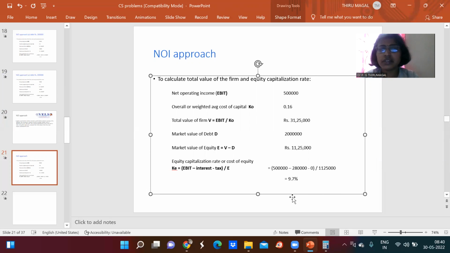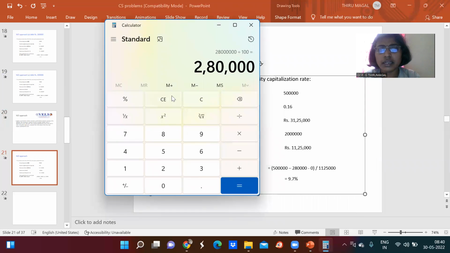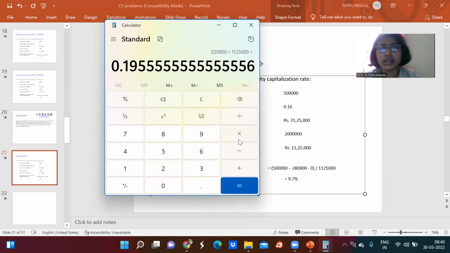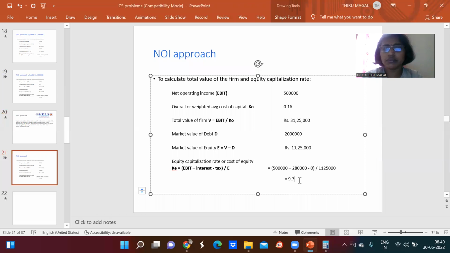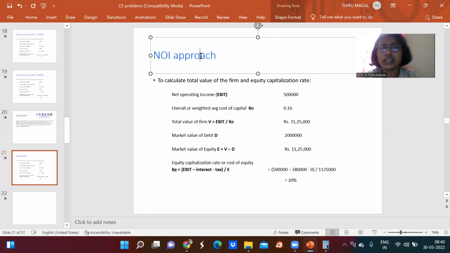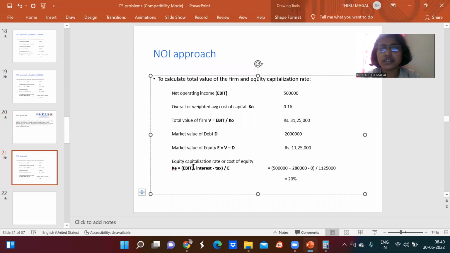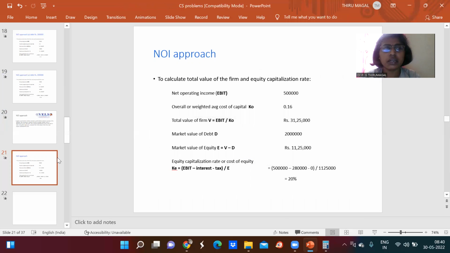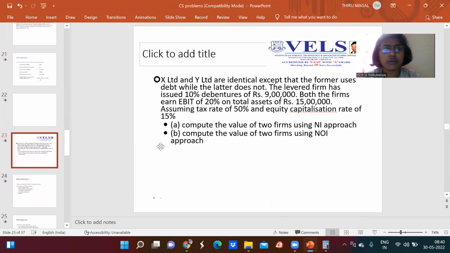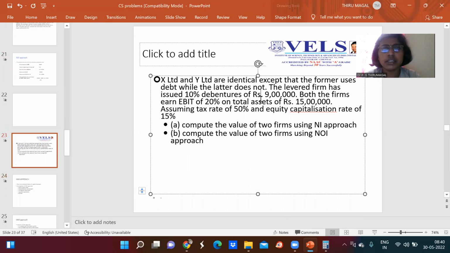So now we can divide. First, from the 5 lakh, we will subtract 2,80,000. We will get 2,20,000. That should be divided by 11,25,000. So the value comes to around 0.1955, which means 19.55%, or we can roughly take it as 20%. So now this is calculating the overall cost of capital, that is the capitalization rate, and market value of the firm using the NOI approach.